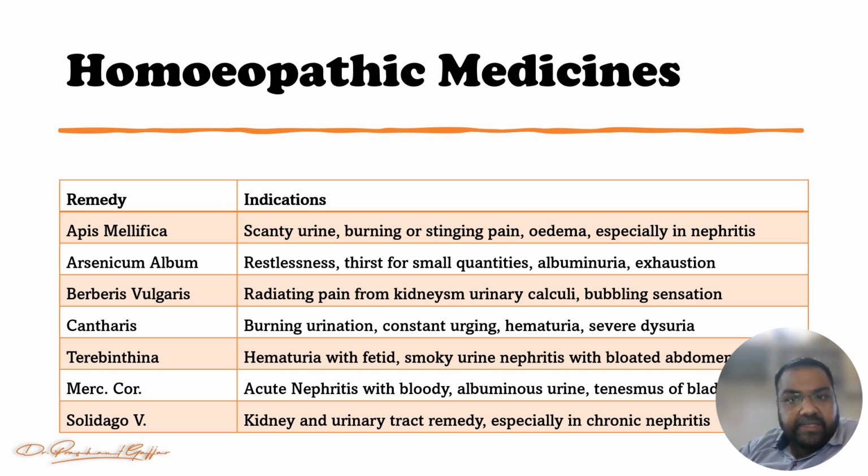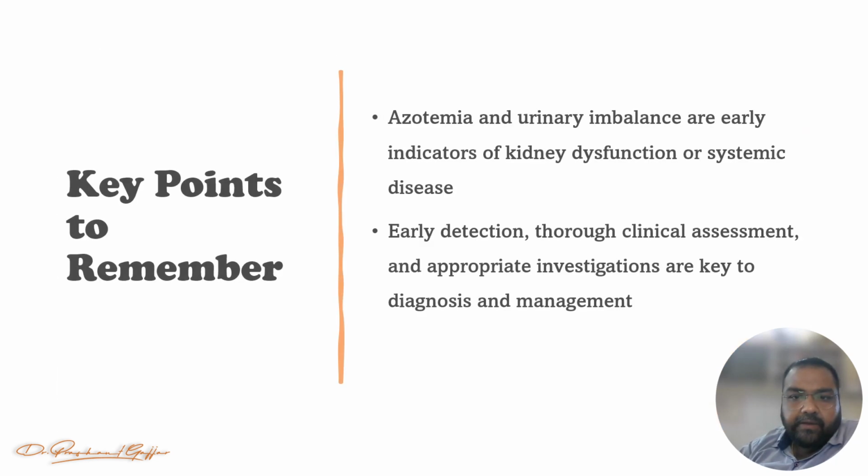So friends, these are the homeopathic medicines we can use as therapeutics. But as I said, we have to take the case and start with the principles of homeopathy, then we can prescribe the medicine, right? So let's see the key points to remember. Remember, azotemia and urinary imbalances are early indicators of kidney dysfunction or systemic disease. Early detection through clinical assessment and appropriate investigation are the key to diagnosis and management.